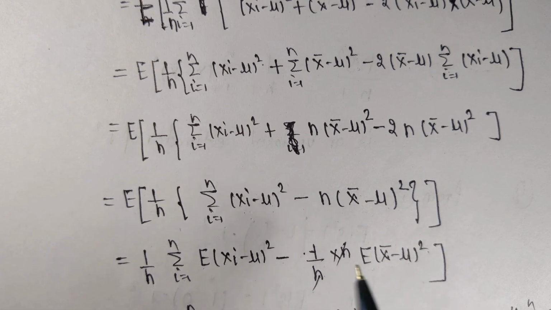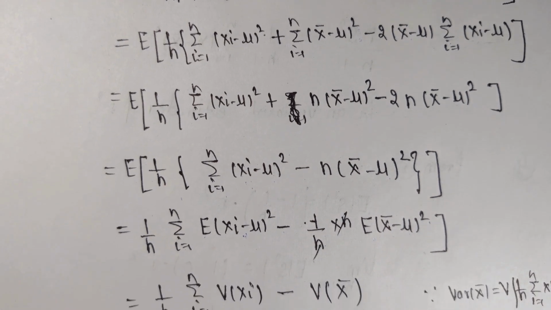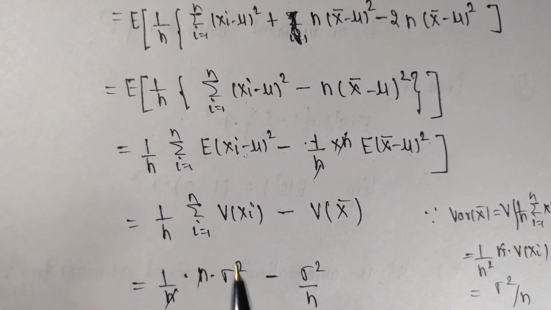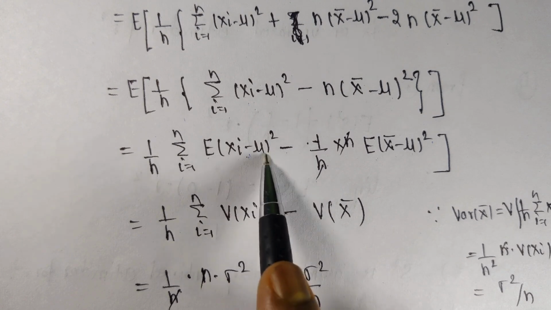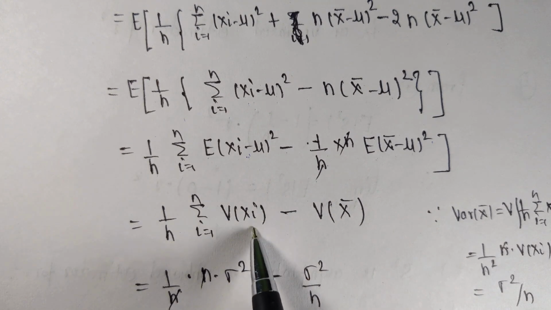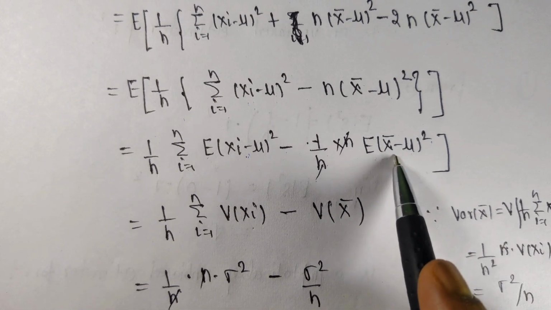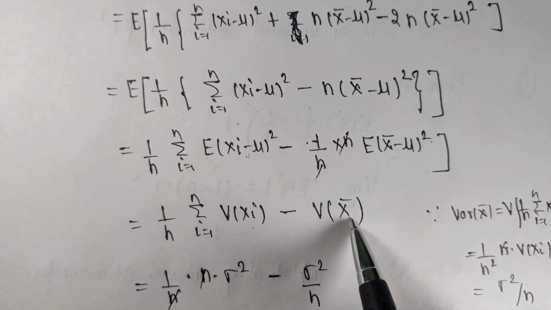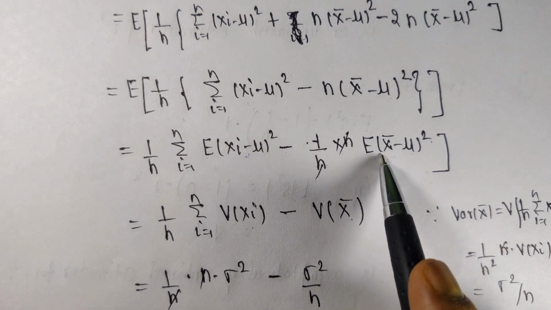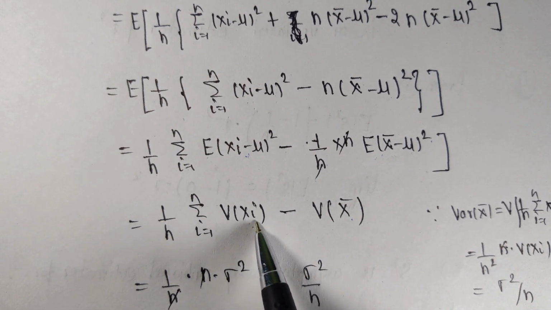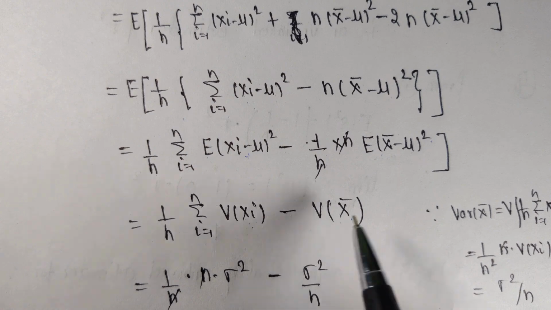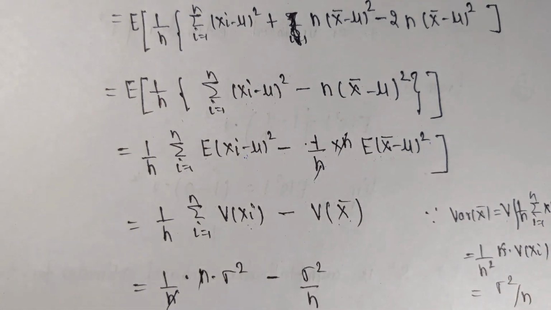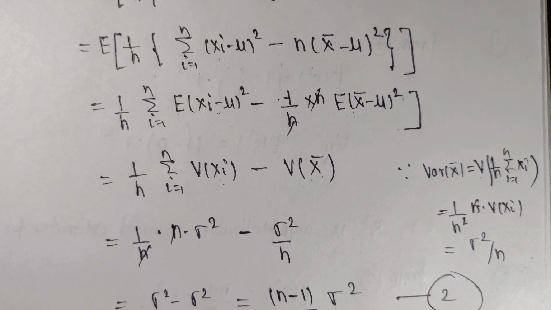Okay. Now we know that this is what? This is the variance of xi, formula for the variance of xi. So in place of expected value of (xi minus mu) square, we can write variance of xi. And what is this term, expected value of (x bar minus mu) square? That means this is the variance of x bar, as per variance definition. Okay, now you can see here we have the value of variance of xi, and for the variance of x bar, we can simply find out the value of variance of x bar. Now you can see here I have mentioned.